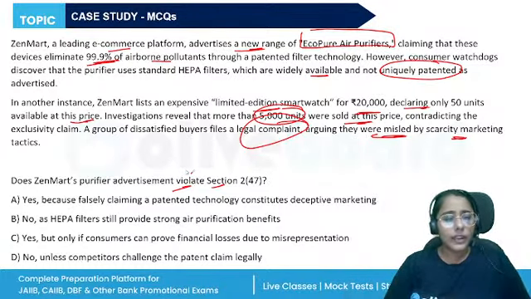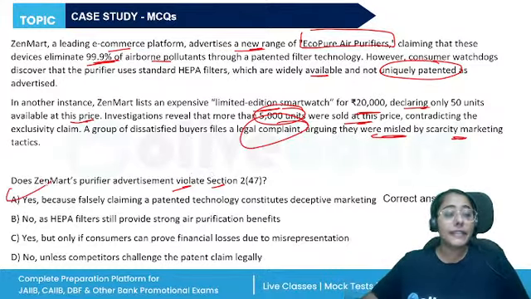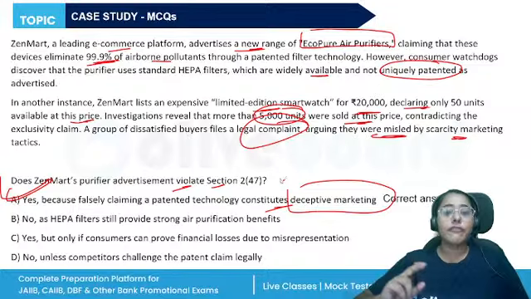All right. So here, does it violate Section 2(47)? Yes, because they falsely claim a patented technology and it constitutes deceptive marketing.